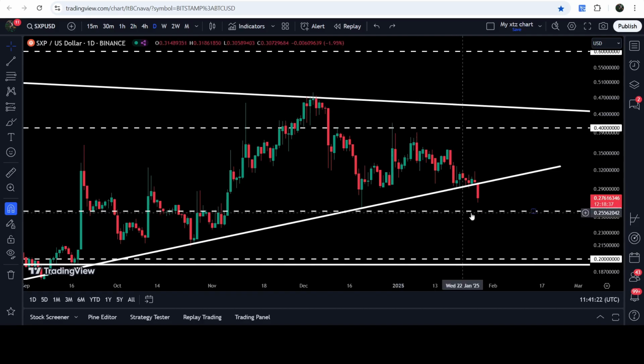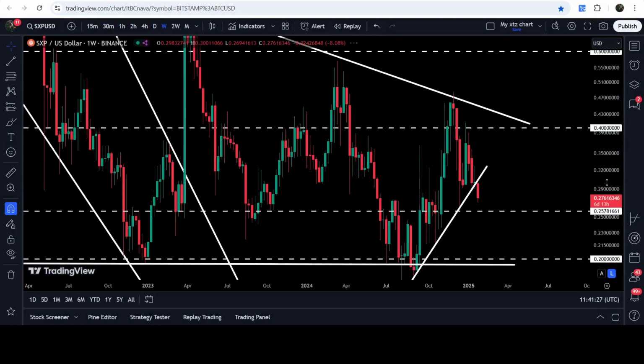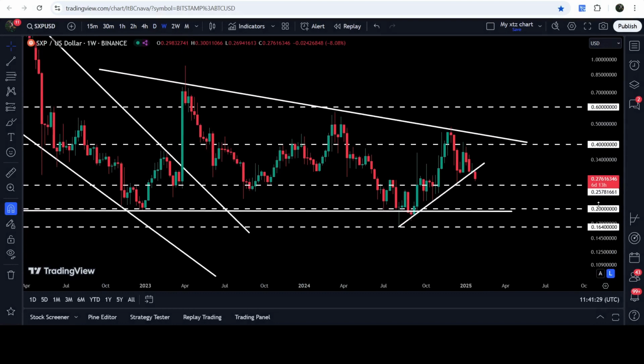By the way, this support we have here at 25 cents very soon. That is, by the way, the lowest price of the month of October 2023. This support was working as the lowest price of the month of October 2023. Before that, it was working as a resistance here. And now again, it can work as a support. And in case of breaking it down, it can drop to the long-term support of 20 cents. That is the support of this big descending triangle.